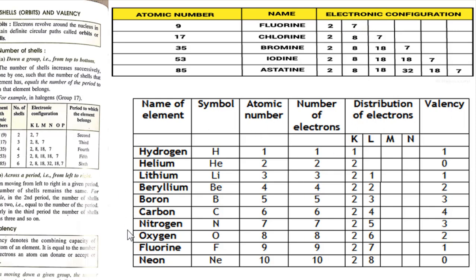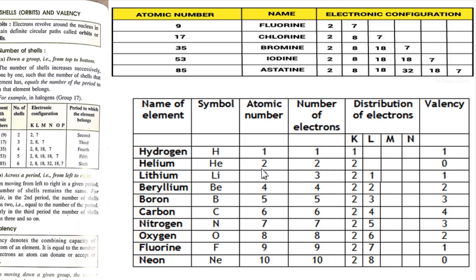See, there are so many examples that have been put here. Hydrogen has 1 electron in its outermost shell. Now, if it has to complete its electronic configuration, the preference it will give is to complete the duplet and not the octet. Therefore, it has to accept 1 electron and form the duplet. Since it accepts 1 electron, the valency of hydrogen is 1.